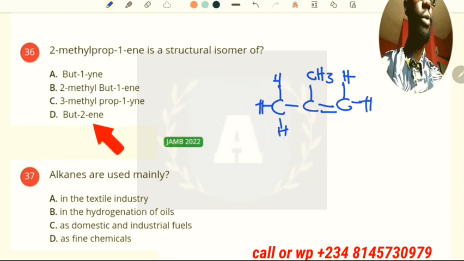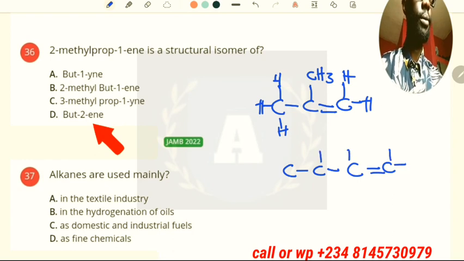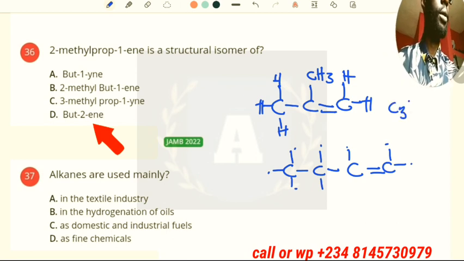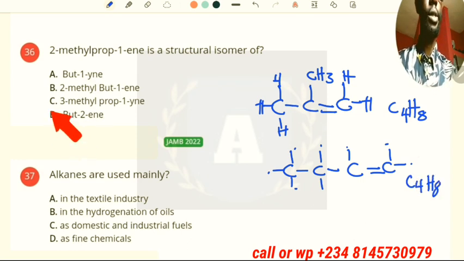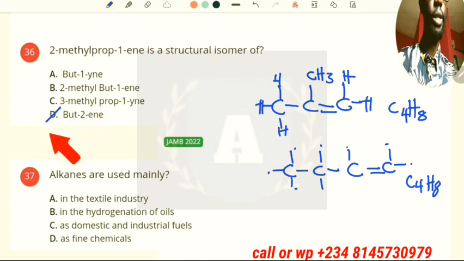Now let's look at but-2-ene and check the total number of hydrogen there. 1, 2, 3, 4, 5, 6, 7, 8. Sorry, this is C4H8, and this is also C4H8. So both but-2-ene and 2-methyl-prop-1-ene are isomers.